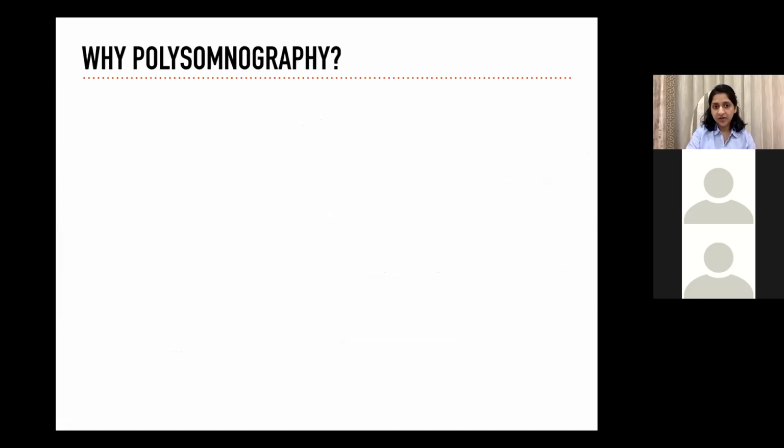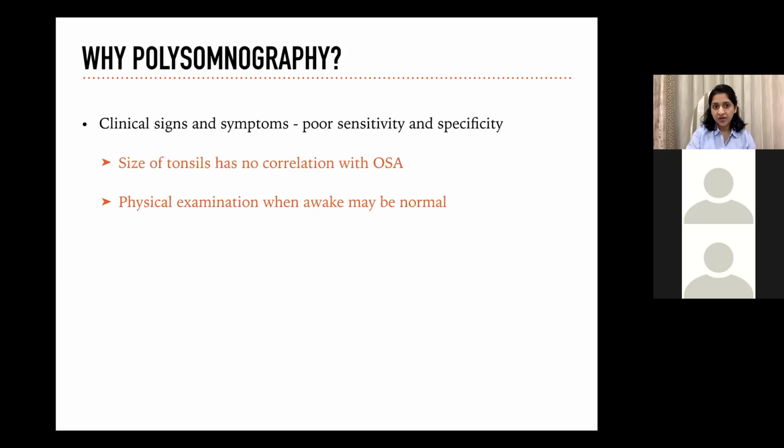But why polysomnography? The clinical signs and symptoms of obstructive sleep apnea may sound specific, but they have a very poor sensitivity and specificity, because the size of tonsils have no direct correlation with OSA. Sometimes we may have a child with small adenoids and tonsils with OSA, or vice versa may even be true.